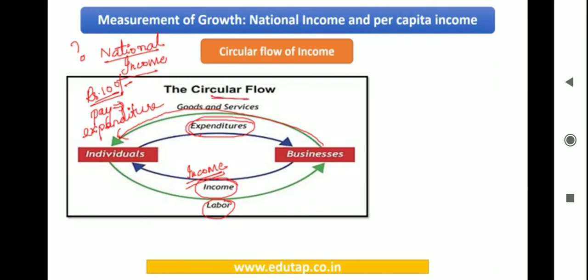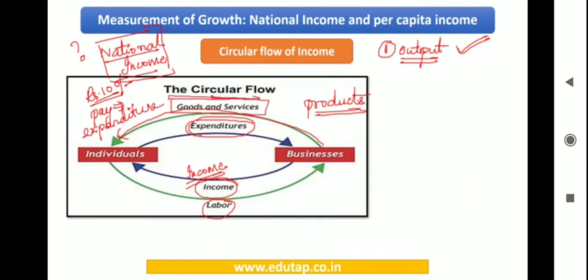Now I have three methods of calculating this national income. Let me see what these three methods are. The first thing is that I'm going to use the output method, or the value added method. In this output method, I will just find the value of the products that are being manufactured by the firm. I will not bother where the products are going. I'll just see the product and its price, and we will calculate it. So this is one method, finding the value of the goods and services.